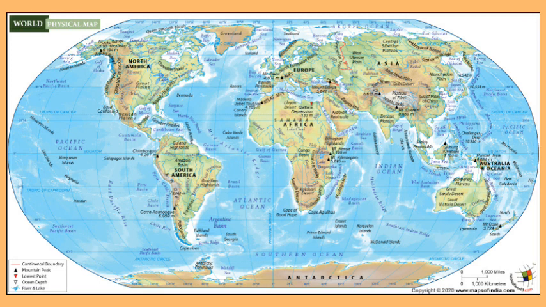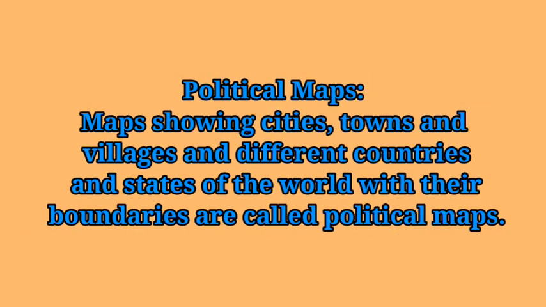Next, political maps. The second type of map, political maps. What are political maps? Maps showing cities, towns, villages and different countries and states of the world with their boundaries are called political maps.